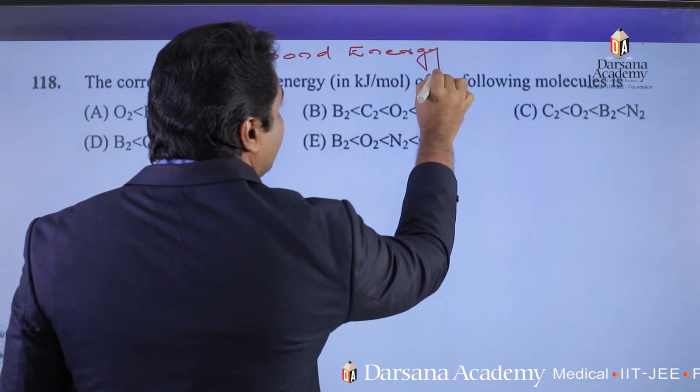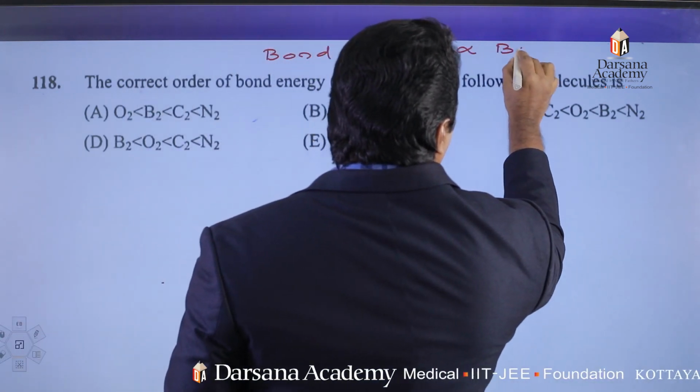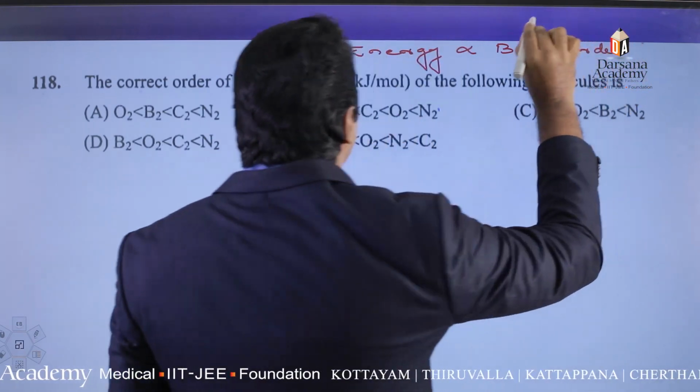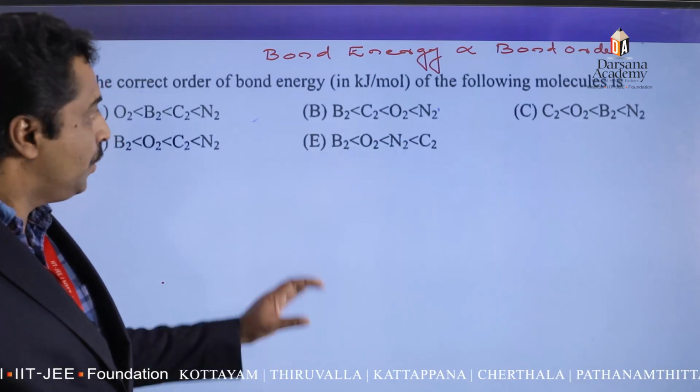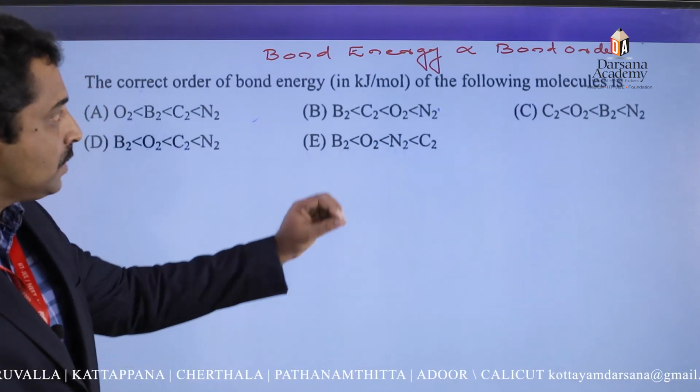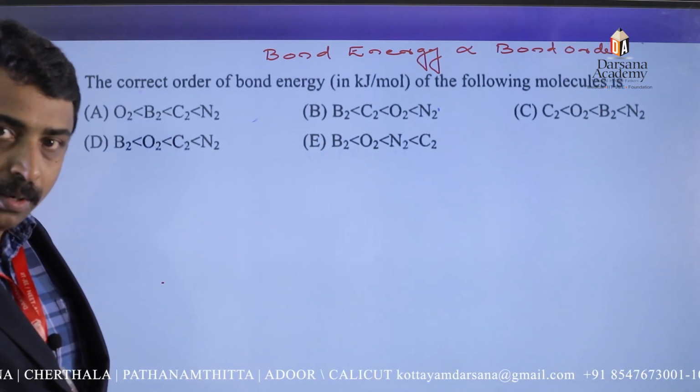Bond energy is directly proportional to bond order. അപ്പോൾ ആർക്കാണോ ബോണ്ട് ഓർഡർ കൂടുതലുള്ളത് അയാൾക്ക് ഏത് കൂടുതലായിരിക്കും? ബോണ്ട് എനർജി കൂടുതലായിരിക്കും. So in order to find out the bond energy or relation between the bond energy, first of all we need to find out the bond order.